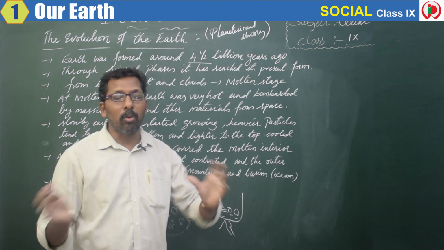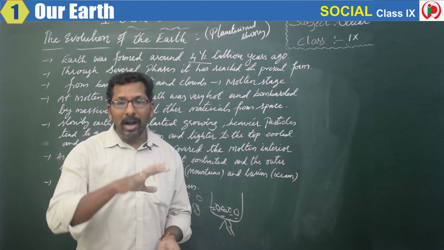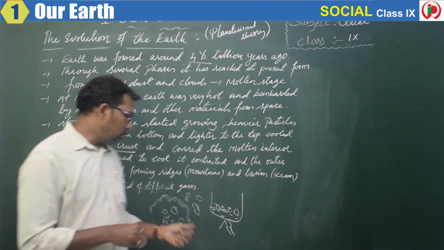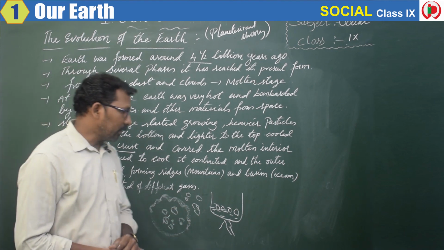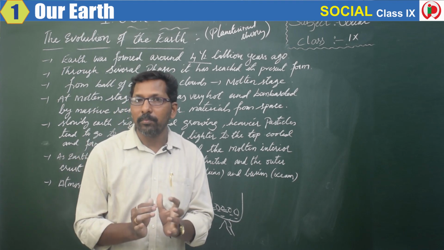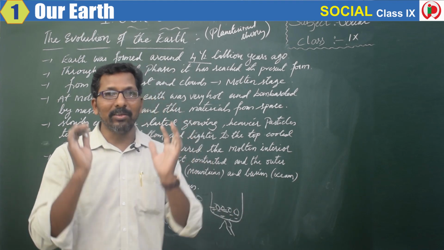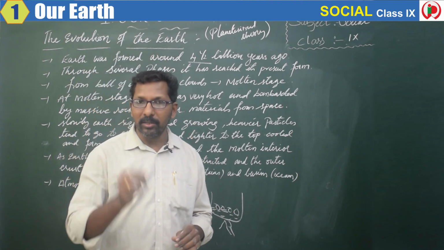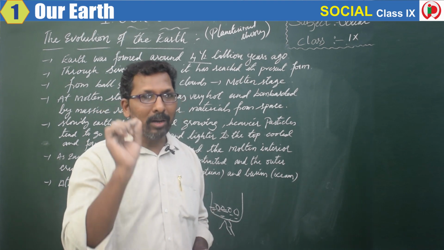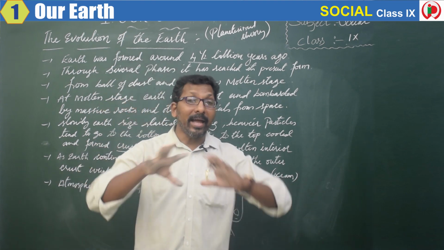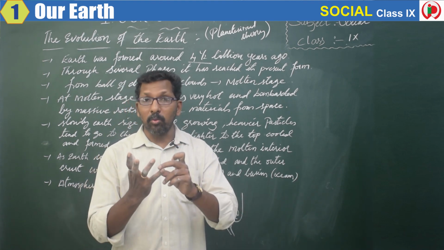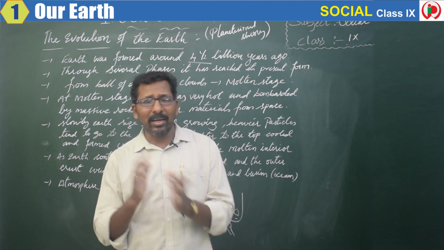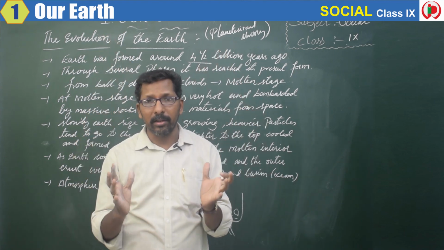Large water bodies also were formed after the cooling of this molten and the crust material. Right? So this is how our earth has evolved. Did it go through one particular phase? No, it has gone through several phases. First, it was dust and clouds.